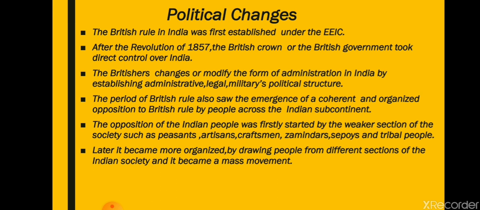The opposition of the Indian people was firstly started by the weaker sections, since the exploitation started from the weaker sections only. That is why the people who belong to the weaker sections, like the peasants, the artisans, the craftsmen, zamindars, sepoys, and tribal people, were the ones forced by the Britishers. So they were the first to start revolting against the Britishers.